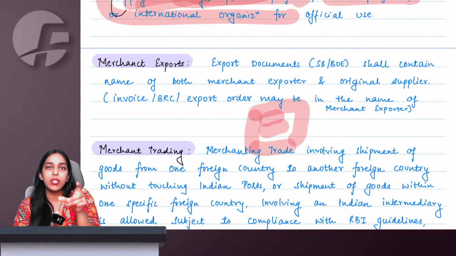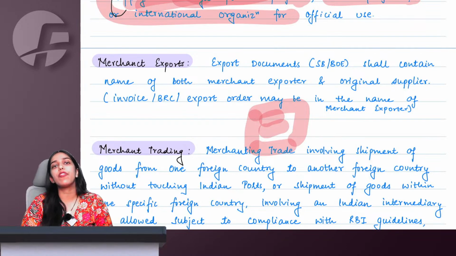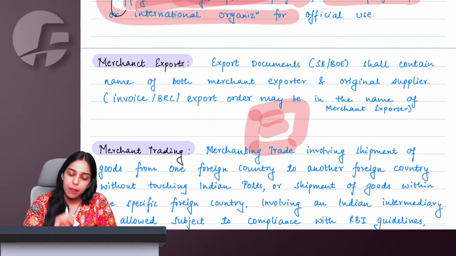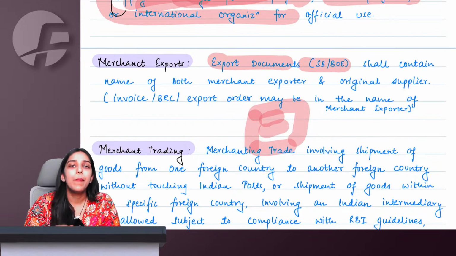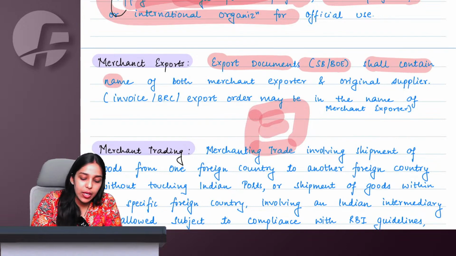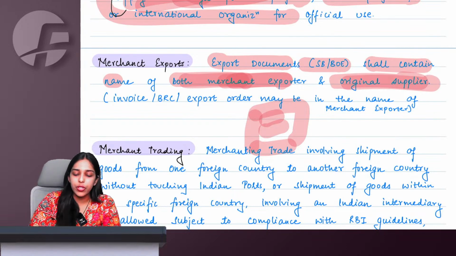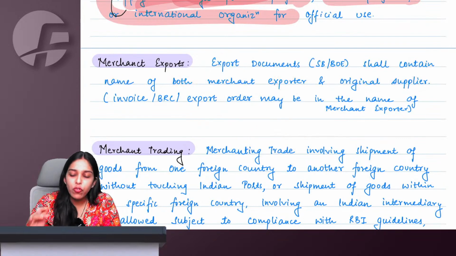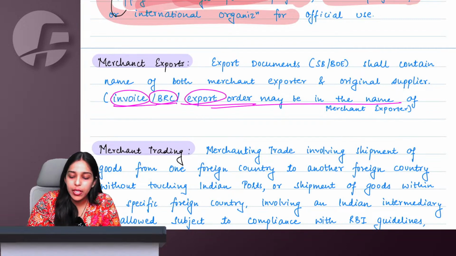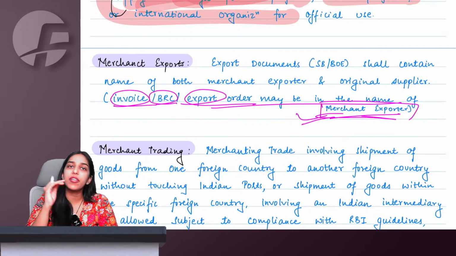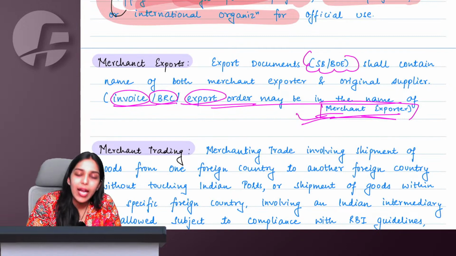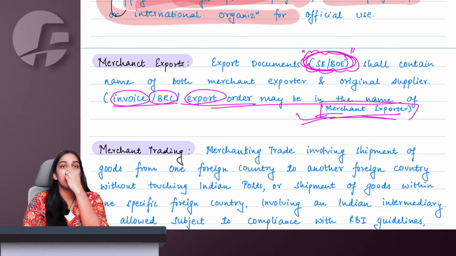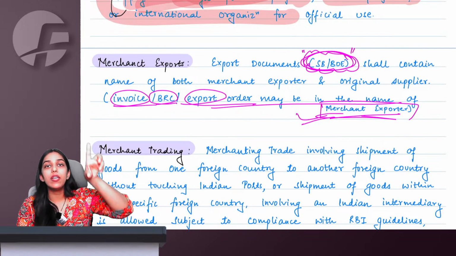So this provision is already covered in the chapter of export under GST in the syllabus. So the export document, be it shipping bill or bill of export, shall contain the name of both the merchant exporter as well as the original supplier. The invoice, BRC, or export order may have only the name of the merchant exporter, no problem. On the invoice, BRC or export order, if only the merchant exporter's name is mentioned, it is fine. But on the shipping bill, on the bill of export, both names should be there. I'm really sorry, I said on invoice both names should be there.